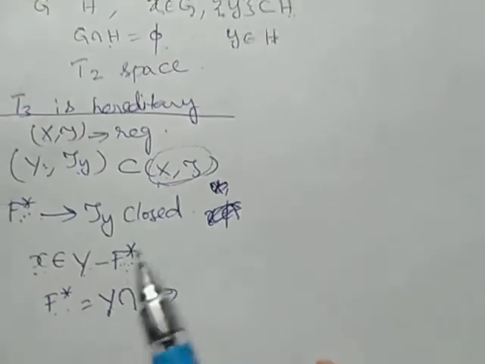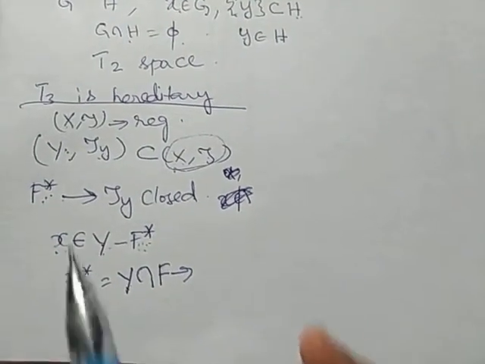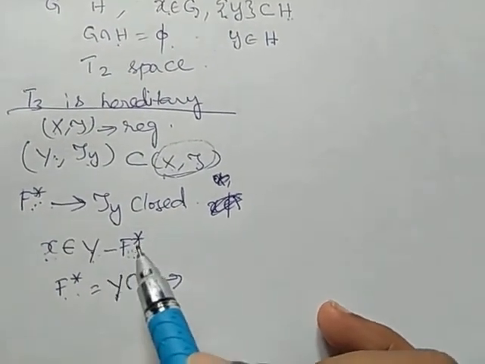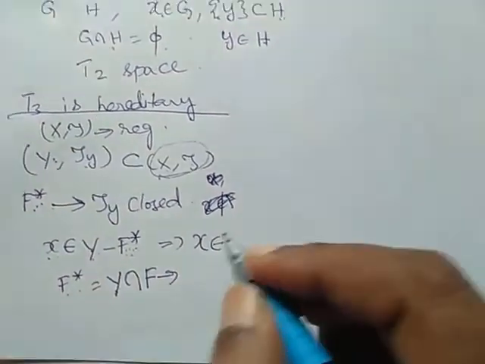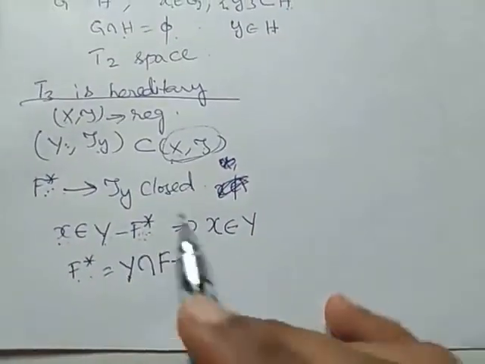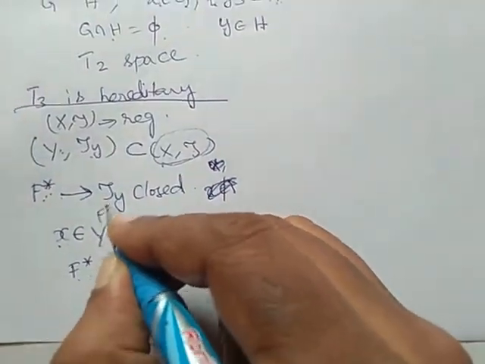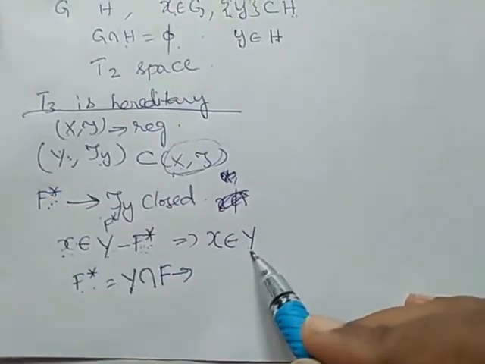F is some closed set in (X, tau). Also we have x belongs to Y minus F*. This implies x belongs to Y, because it belongs to the complement of F*, and it belongs to Y also.